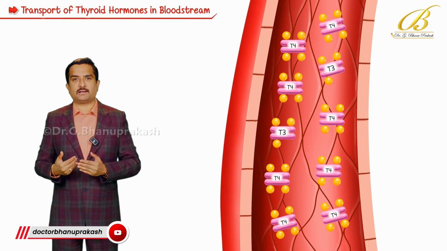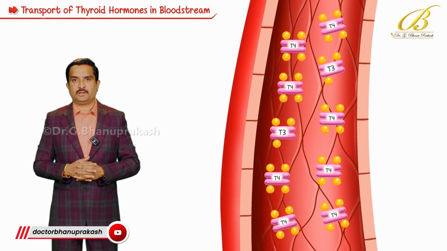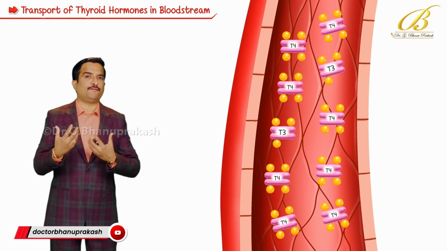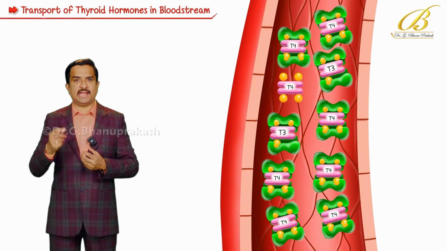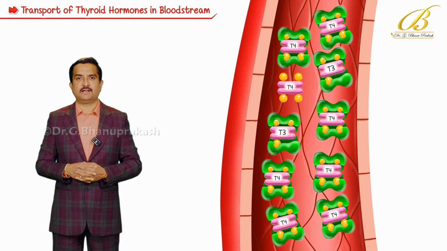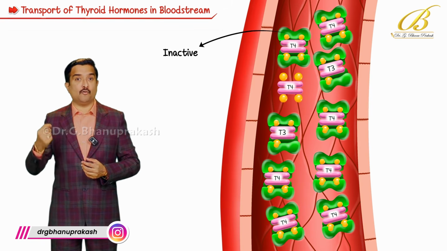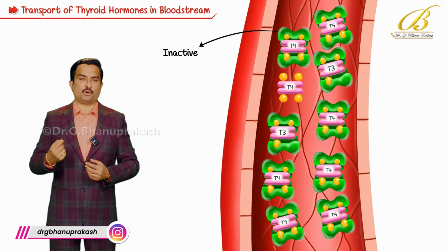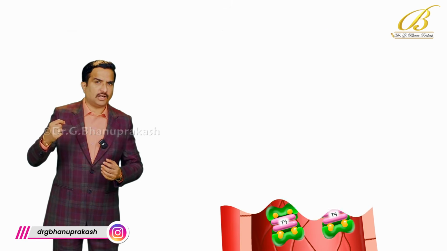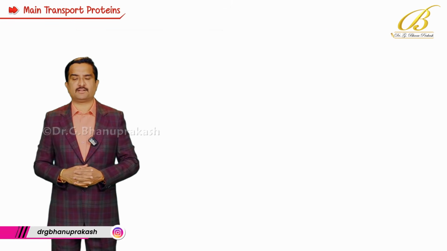So, once they are inside the bloodstream, they don't float around freely. Over 99% of T3 and T4 is bound to carrier proteins, which makes them inactive while bound. So let's now break down these carrier proteins in detail. What are the main transport proteins?